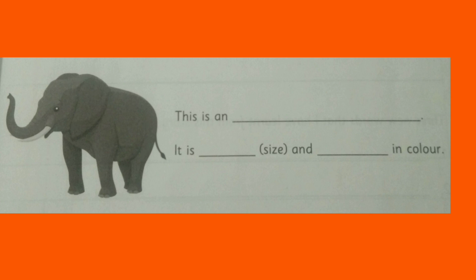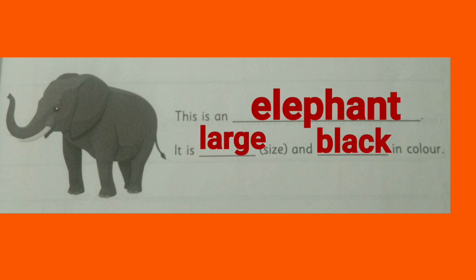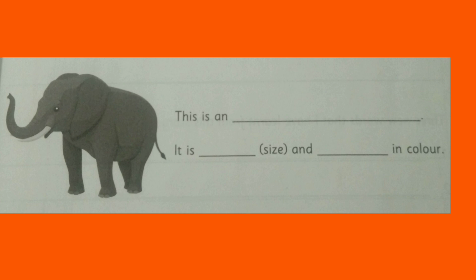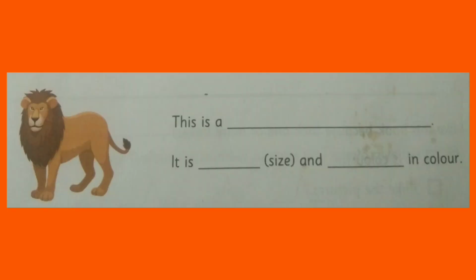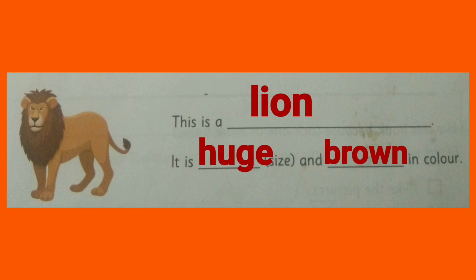This is an dash. It is dash and dash in color. This is an elephant. It is large and black in color. This is a dash. It is dash and dash in color. This is a lion. It is huge and brown in color.